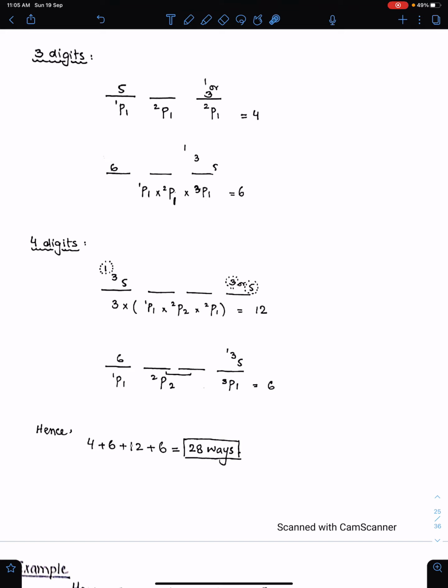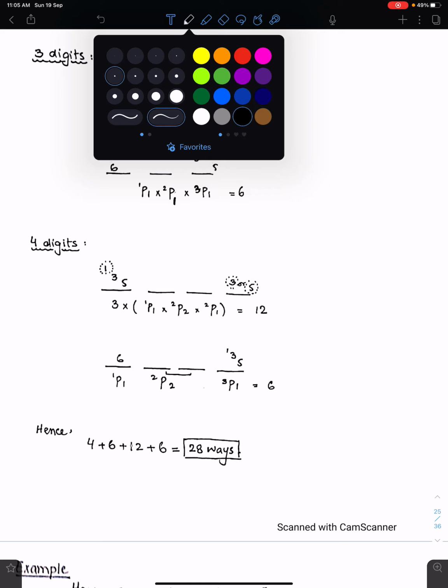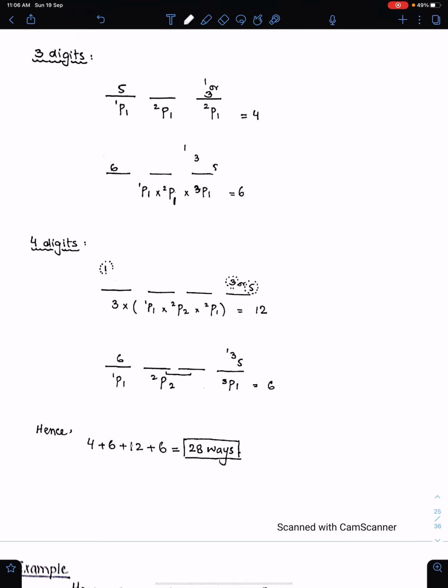So when we have 1 here, then we can have 3 or 5 here because we need odd number. And we can have 3 here or 5 here as well. So when we have 1 here and 3 or 5 here, so 2p1 for the last digit, 1p1 for the first digit, 2p2 for these two middle digits, and we can have 3 here or 5 here. I mean, even 3 or 5 can come here, like this. So there are 3 ways for the first digit.